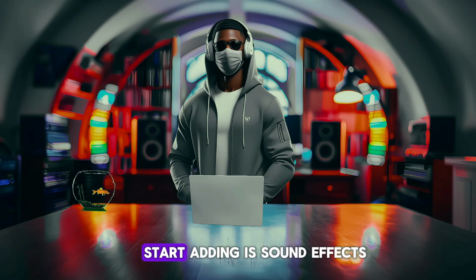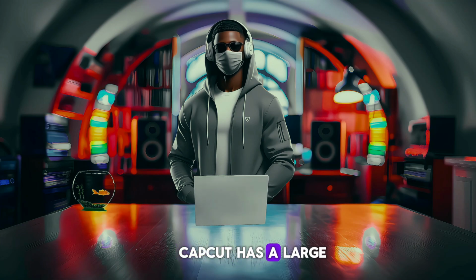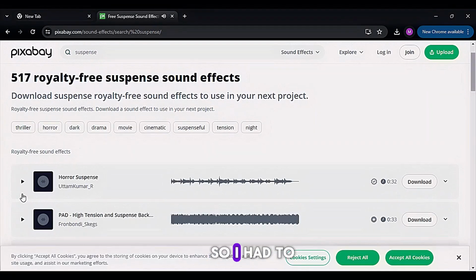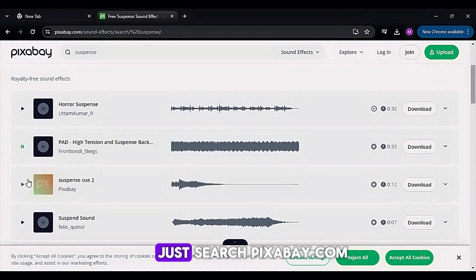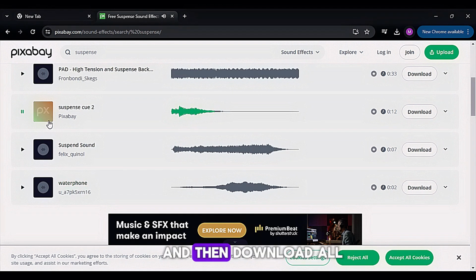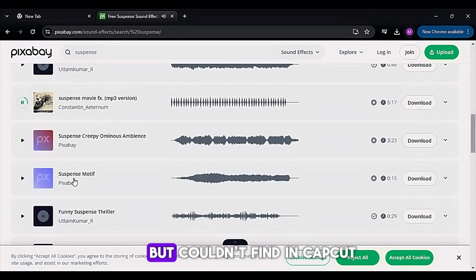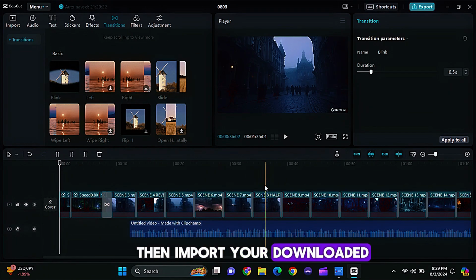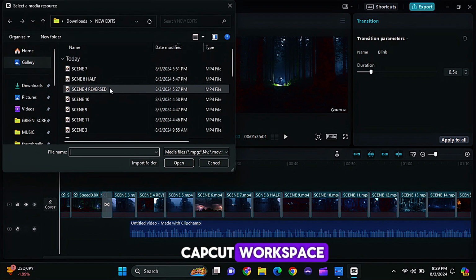The next thing to start adding is sound effects. CapCut has a large library of free sound effects, but some of the sounds I needed weren't there, so I had to download them online from this website. Just search pixabay.com and then download all the sound effects you needed but couldn't find in CapCut. Then import your downloaded sound effects into your CapCut workspace.